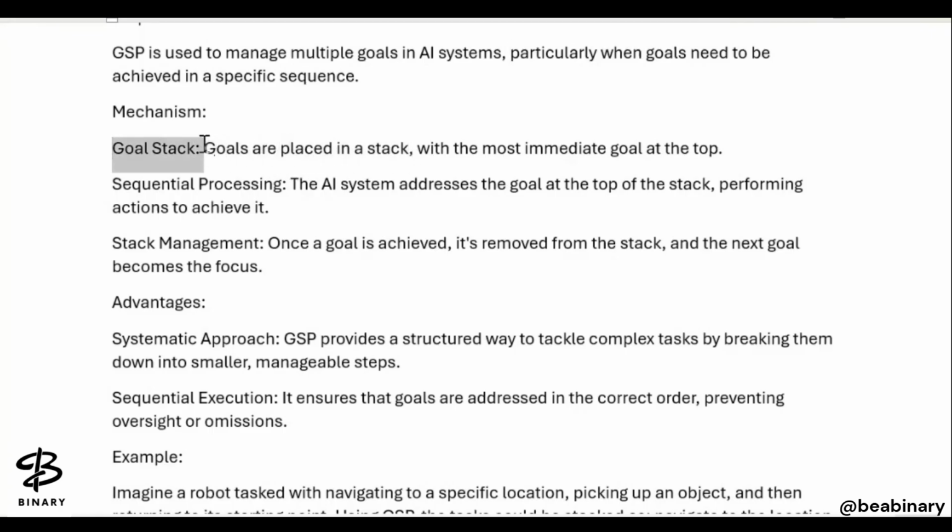The first component of the mechanism: the goals are placed in a stack with the most immediate goal at the top, and the sequential processing starts after this. The AI system addresses the goal at the top of the stack, performing actions to achieve it. Then the stack management will be done. Once a goal is achieved, it's removed from the stack and the next goal becomes the focus. So one by one, the goals will get achieved. If a particular goal has been achieved, it will be popped from the stack, and then another goal will be pushed onto the stack.